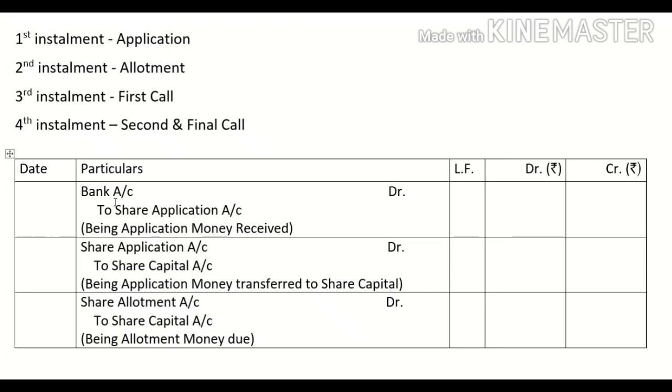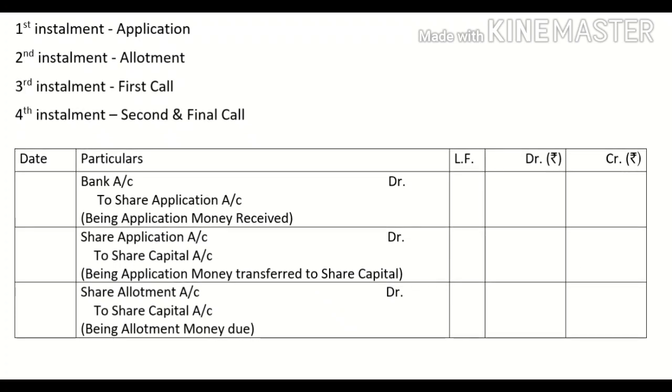So, when you receive application money, what entry will you pass? The first installment is your application. So, your entry will be bank account debit to share application account. And when the shares are allotted, this application money, as it is a part of share capital, will be transferred to share capital: share application account debit to share capital. Then for allotment, you will call allotment money from the shareholders. As soon as the allotment becomes due, what entry will you pass? Share allotment account debit to share capital account.